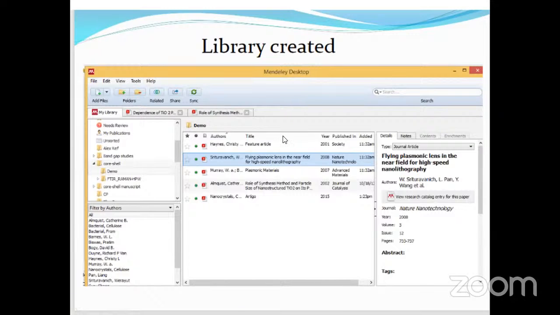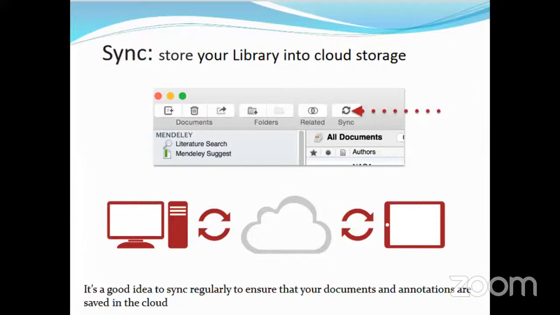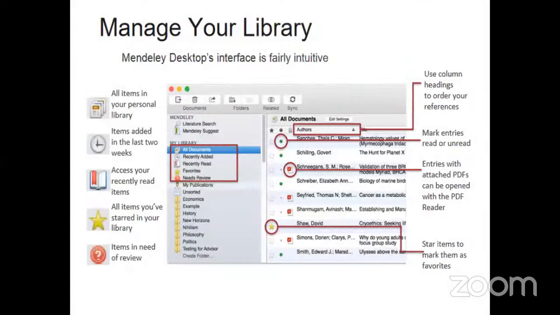Now, from the web also you can take it. Web means website. That is what we have done: for iris detection, I went to Google, searched it, and added it to the library. You can do that. Another thing, you can also store all the data in the cloud. For that you have to sync the Mendeley software with the cloud. If you sync it, all the data will automatically be linked with the cloud. So you can do that.